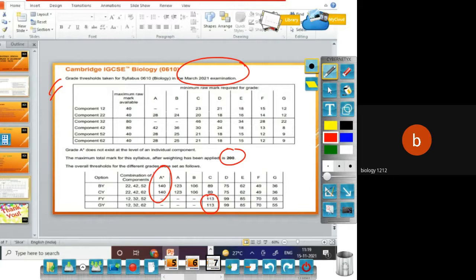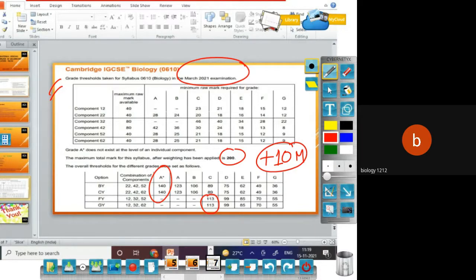If you're writing October, November, or the 2022 examination, please keep the marks 10 plus above. These are only the grades for the 2021 grade threshold. So if you're writing an examination in 2022, whether it is March or October, November, see that you have more than plus 10. So that's what we have for the gradings here.